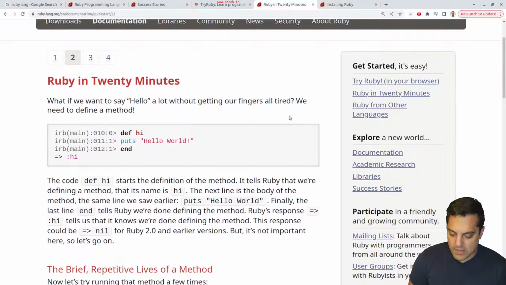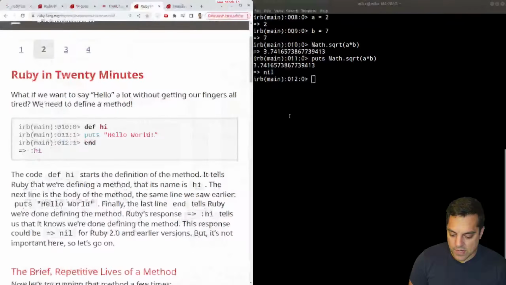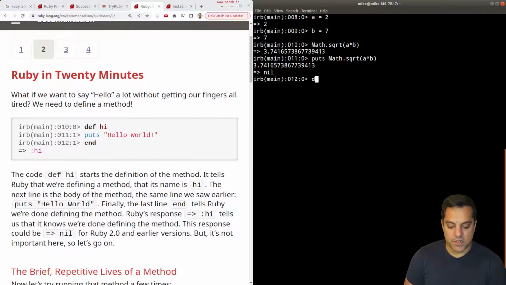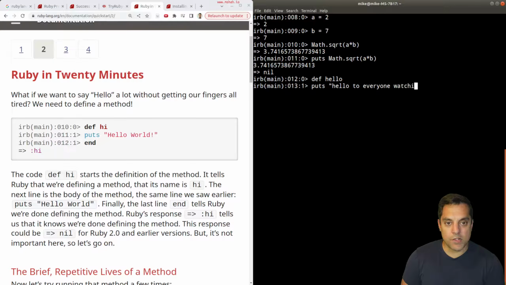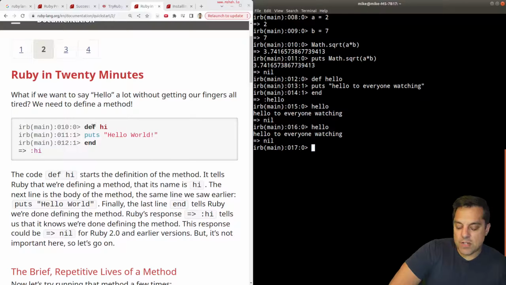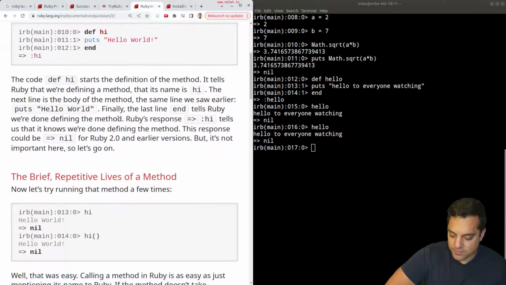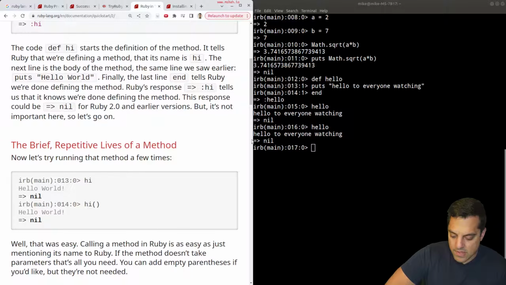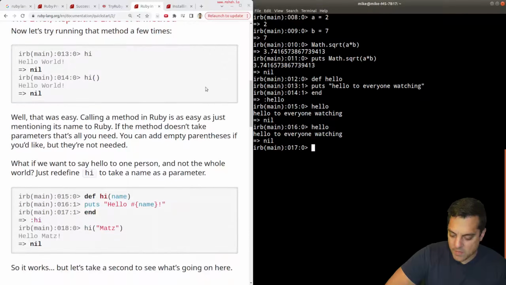Okay, what if we want hello without getting our fingers all tired? Let's define a function. Define the hello function here. Puts hello to everyone watching. And we'll end that function, and then I should just be able to type in hello. Okay, and it executes that function. Simple enough. The def keyword, similar to Python. So that's all pretty familiar to us. And again, it's returning nil here.